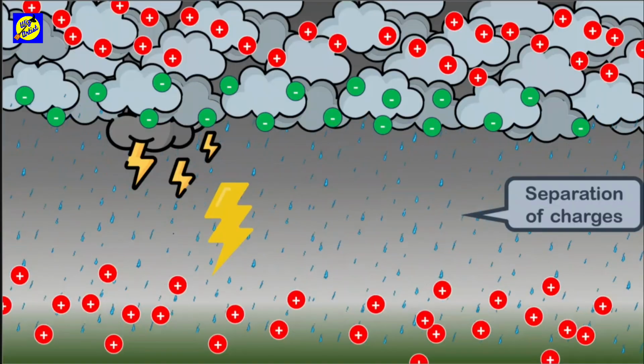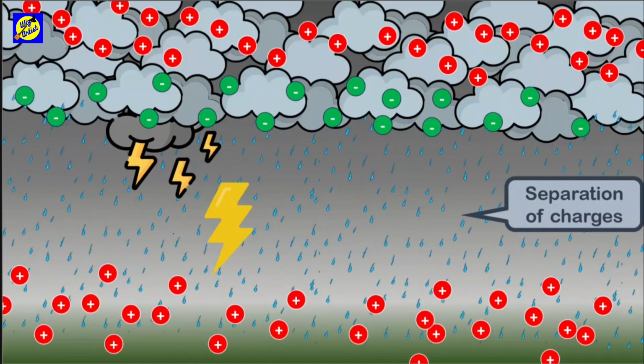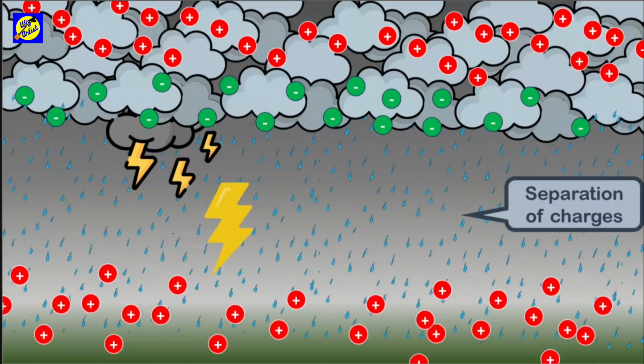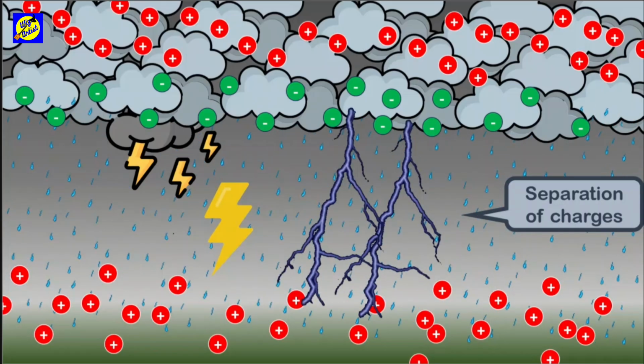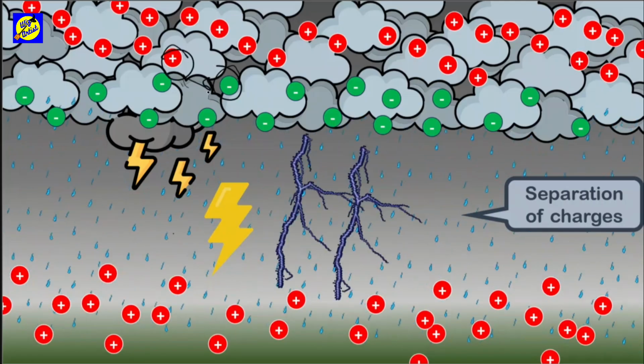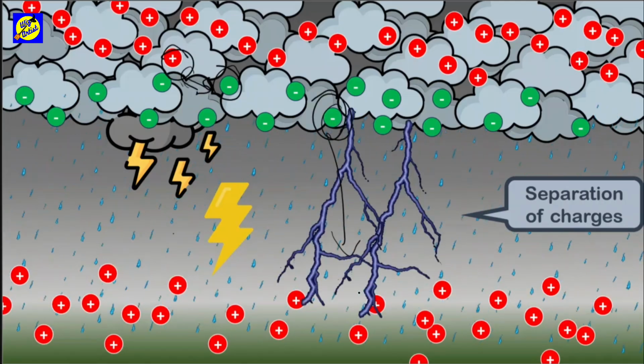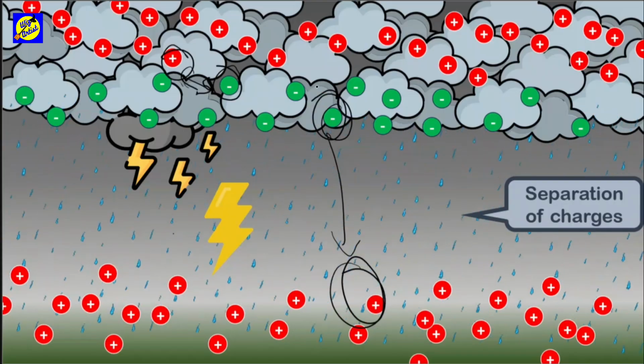And this entire process of these charges getting separated and then meeting each other is called electrical discharge. This electrical discharge, as I explained, can occur between two clouds, that is, like this, between these two, or between the clouds and Earth. Right.